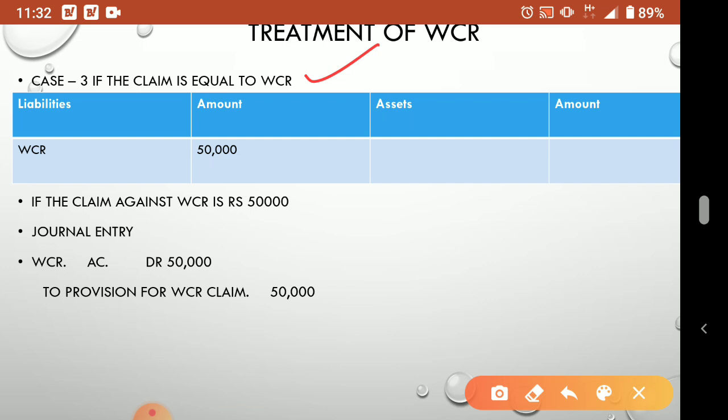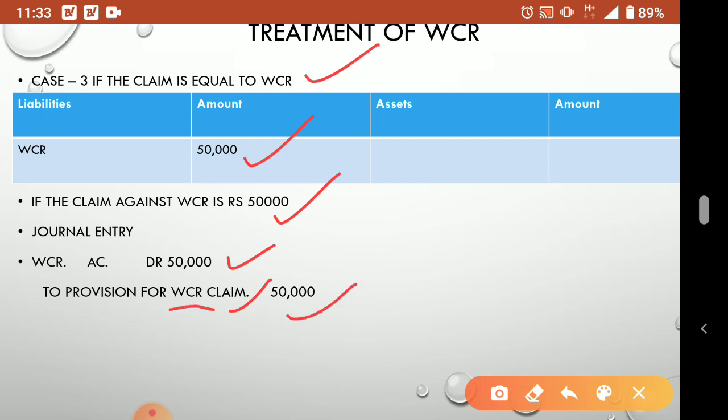Now we have the same reserve, how much? 50,000, but the claim is also 50,000. Now what will happen? Because there is no amount remaining for the partners, the full amount whatever we saved we have to give to the worker. So WCR account debtor to provision for workmen compensation reserve claim. Okay, so WCR claim 50,000.